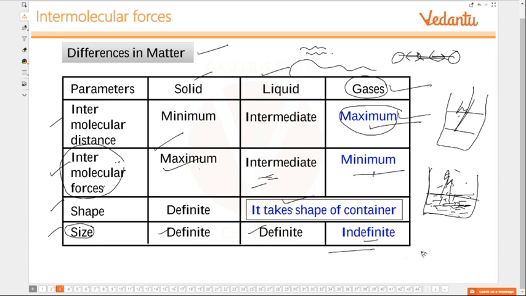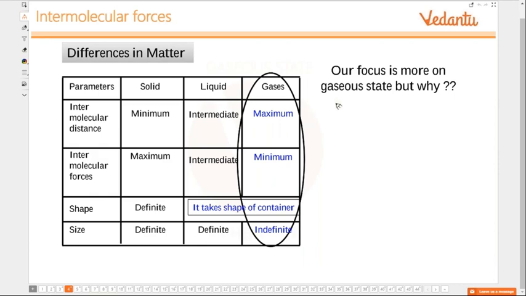That is the reason we have air everywhere, which is also important for the existence of life. Then coming to shape: shape is definite only for the solid state. Liquids and gases take the shape of the container. These are the various properties which we have already done. Let us move ahead. Now our focus is more on the gaseous state.